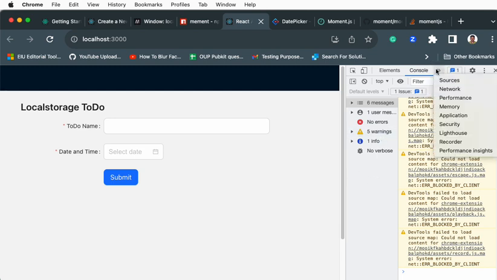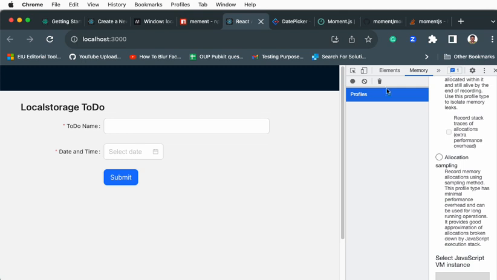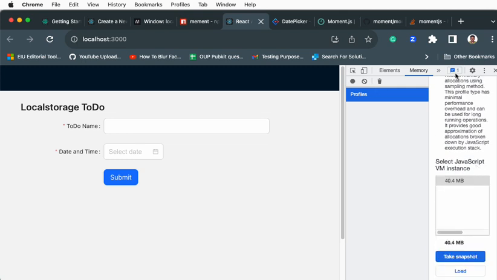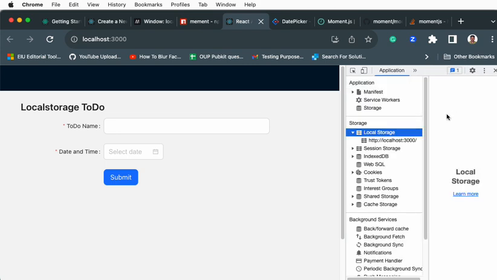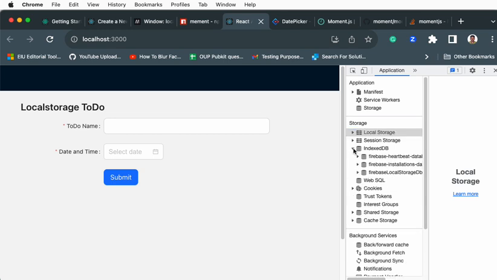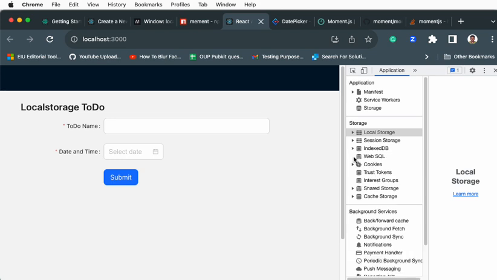Now you see here, you click here and go to memory. This particular memory is actually a database that can hold data. I think it is under Application. You see that, right? There are many databases in the browser itself. There is local storage, session storage, IndexedDB, and Web SQL. If you know MySQL or any SQL query, you can use this Web SQL.